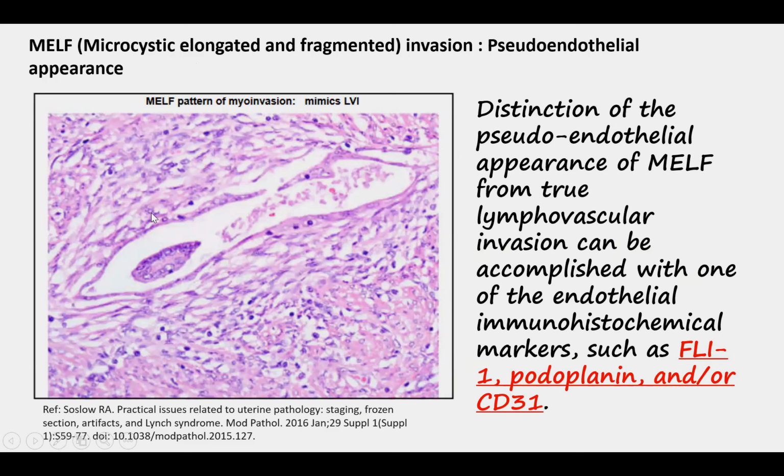And the only way to determine whether or not this is a true blood vessel is by performing immunohistochemical staining. So we do markers for endothelial cells or vascular markers like FLI1, podoplanin, and or CD31. And if these cells stain positive, then it's true invasion.